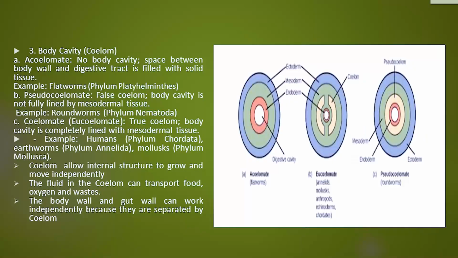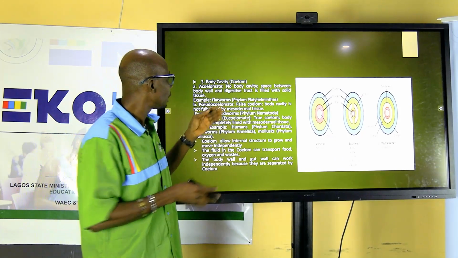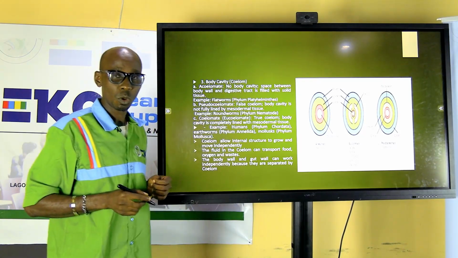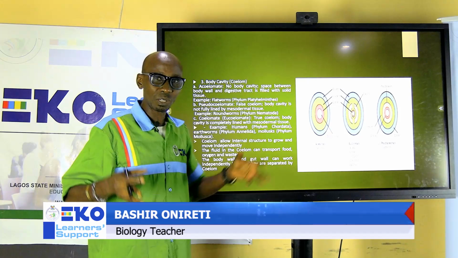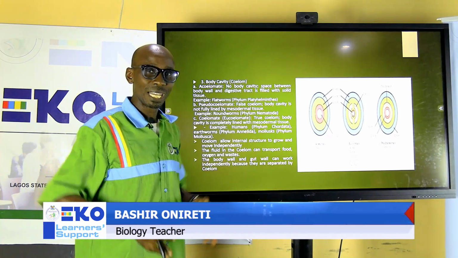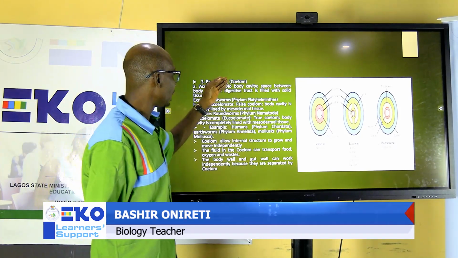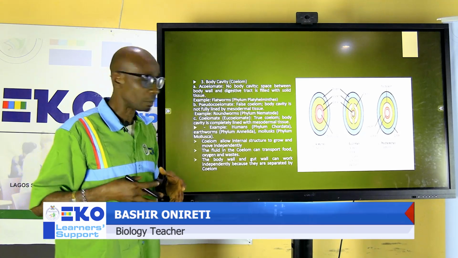Then we have body cavity. The body cavity is the space within our body, and this cavity is what we refer to as coelom. One of the important things that make multicellular animals grow very well and develop new structures is the coelom. The coelom is the body cavity.